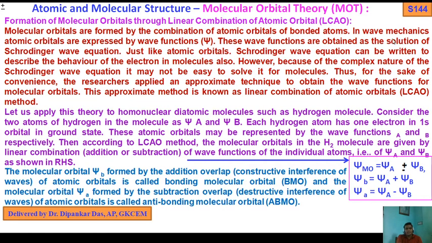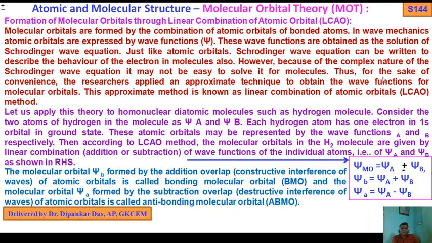In wave mechanics, atomic orbitals are expressed by the wave function psi. These wave functions are obtained as the solution of Schrödinger wave equations. Just like atomic orbitals, Schrödinger wave equations can be written to describe the behavior of electrons in molecules also. However, because of the complex nature of the Schrödinger wave equations, it may not be easy to solve them for molecules.